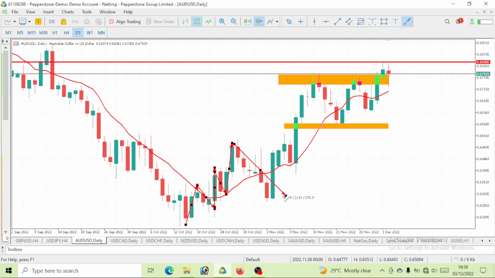Comes the correction, right? The price kind of tapped here, rejected, and gave us a double tap around this level. Then price gave us a pullback, right? Then guess what again? Price went up. Price also gave us a double tap here, right? We saw price tap here multiple times, giving us a double tap in here. Then guess what again? Price broke above it. So we expect price to push further, right?